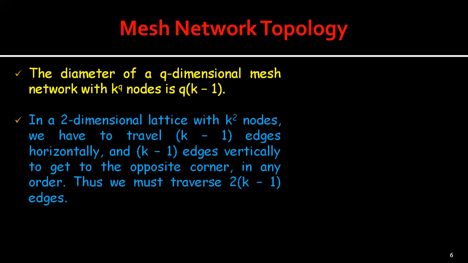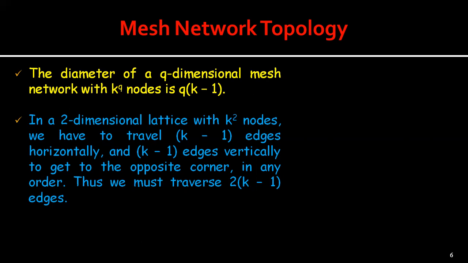So this is a very high bisection width. And one can prove by an induction argument that when k is odd, the bisection width is k to the power of q minus 1 by k minus 1. Thus, whether k is even or odd, the bisection width will be theta of k to the power q minus 1.